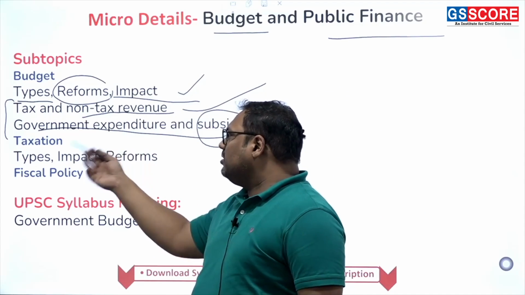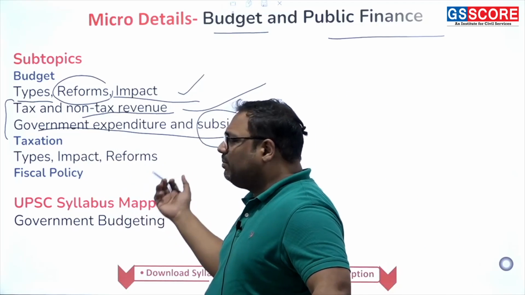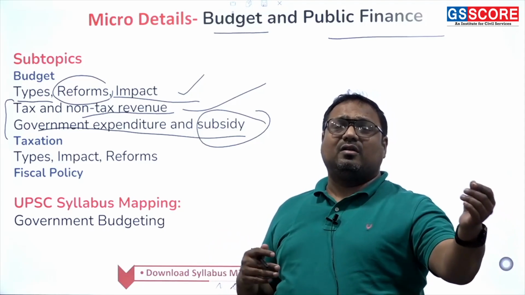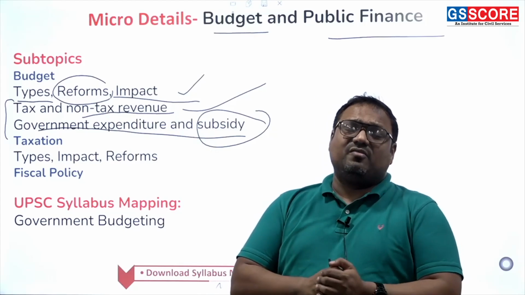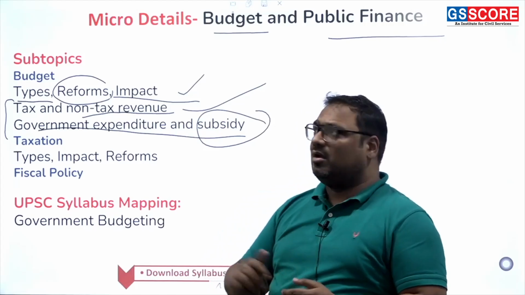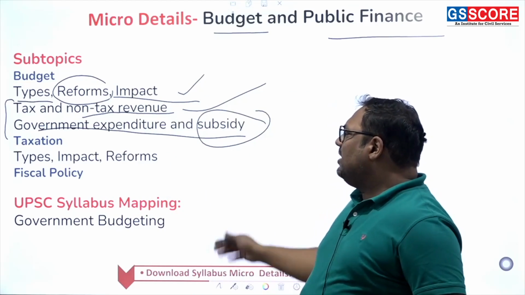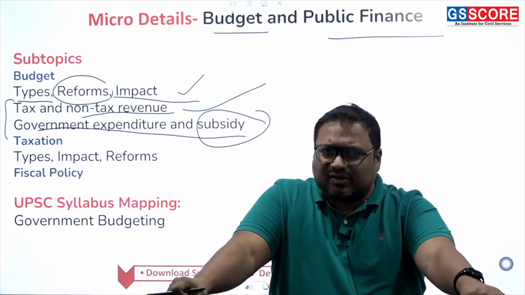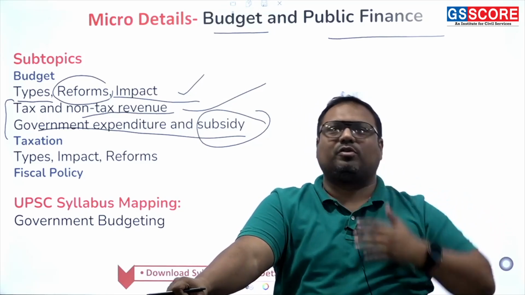Okay, so then you have to go into the topic of taxation in depth, where you study the tax types, direct taxes, indirect taxes, which type of tax is what, and if we need to increase our income, which type of tax we should increase. If we increase a certain tax, what is the impact on corporates, what is the impact on common people. All of these topics we need to understand. So types, impact, reforms, and eventually fiscal policy. Fiscal policy also we'll discuss in detail now. This is just the bird's eye view of what all we need to cover. Let us get into more details.